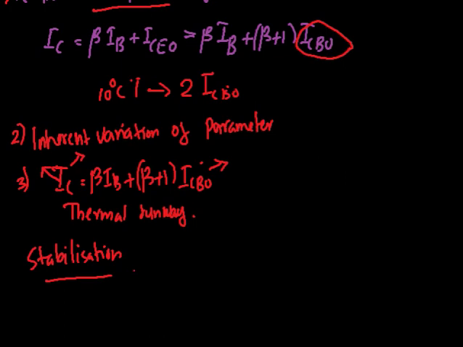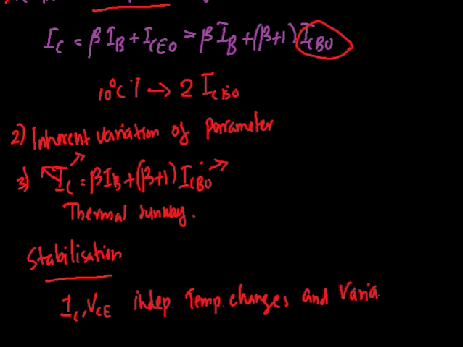Stabilization is the process of making the operating point, that is IC and VCE, independent of the temperature changes and variations in the transistor parameters.